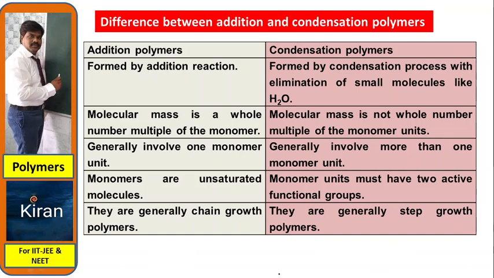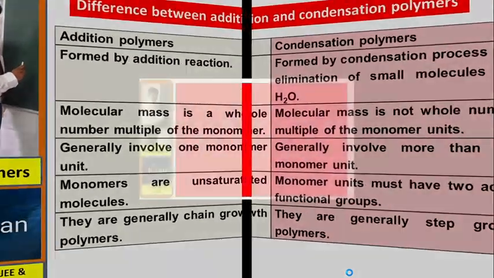Next point. Addition polymers are generally chain growth polymers. Condensation polymers are generally step growth polymers. So this is chain growth, and these are the step growth polymers. What is chain growth polymerization and step growth polymerization, we'll see. So this is about the differences between mainly addition polymerization and condensation polymerization.